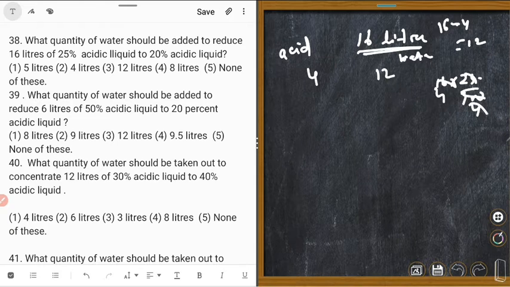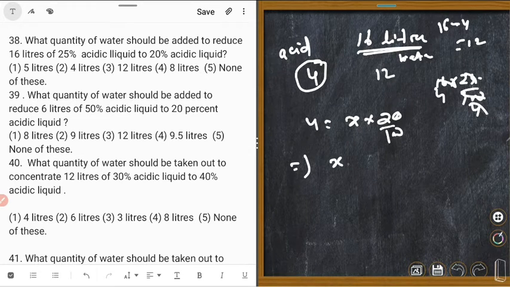The question says this 4 is somebody's how many liter? It would be 20% of somebody. So 4 is equal to x into 20 upon 100. Implies that x is equal to 4 into 100 upon 20.